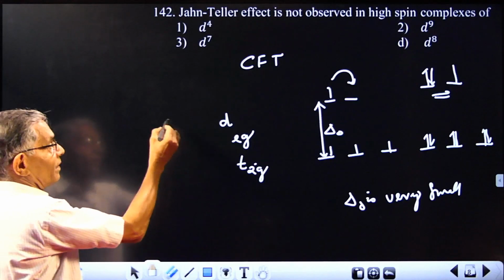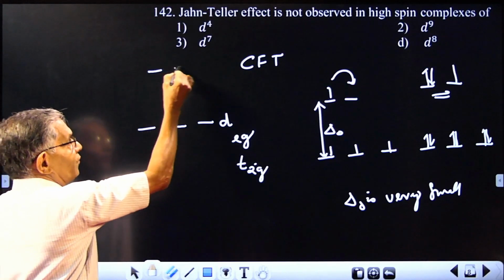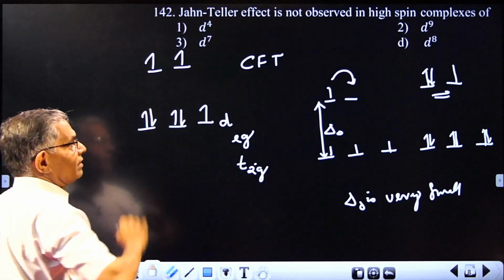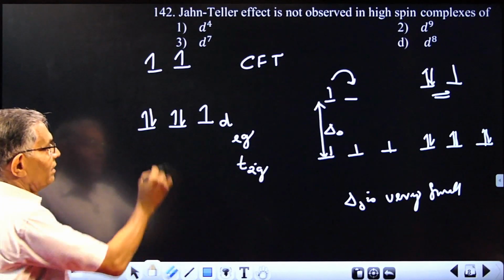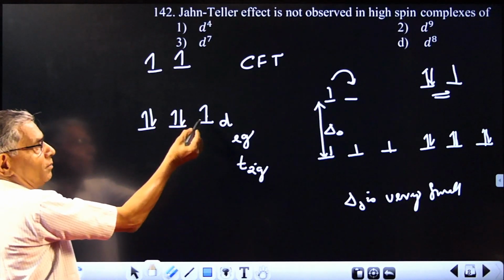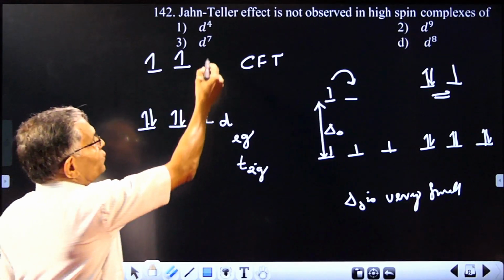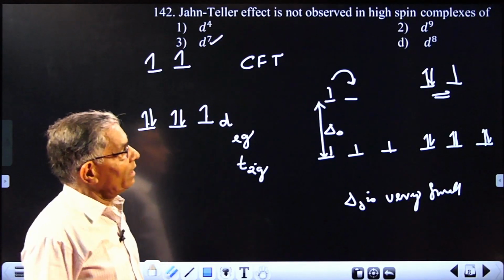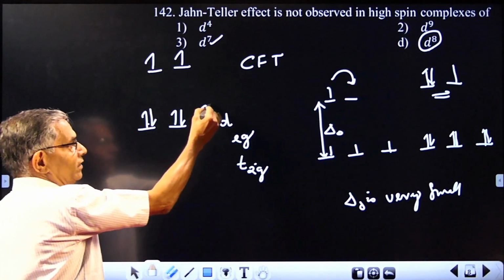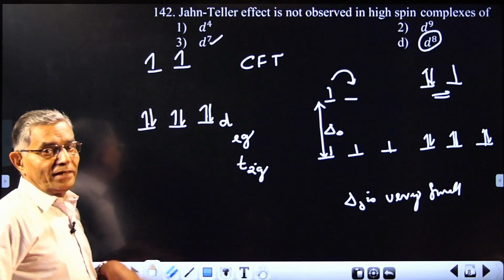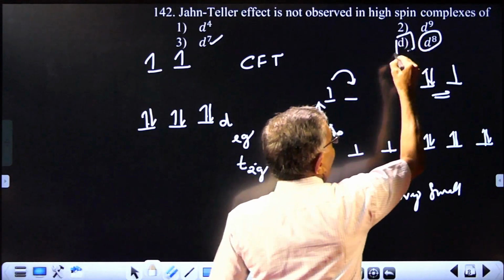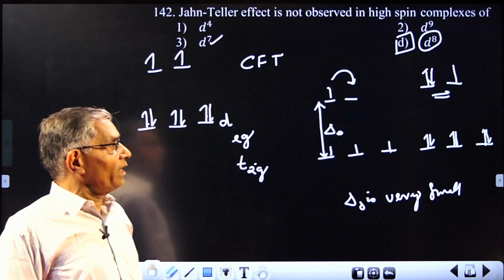What about d7? 1, 2, 3, 4, 5, then 1, 2, 3, 4, 5, 6, and 7. That is 2 plus 2 plus 1. Here also there is degeneracy because this one electron can be either here or here. So this also can have Jahn-Teller distortion. But when it becomes d8, the eighth electron will be coming over there. So only one possibility. There is no degeneracy. So your answer will be this one, the fourth option. d8 cannot have Jahn-Teller distortion.